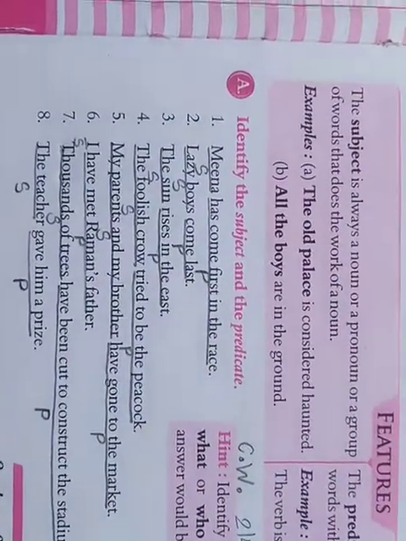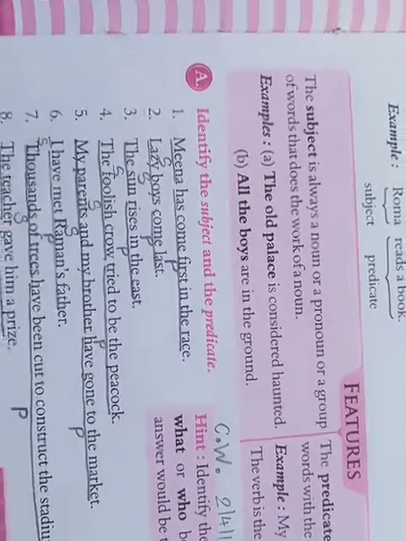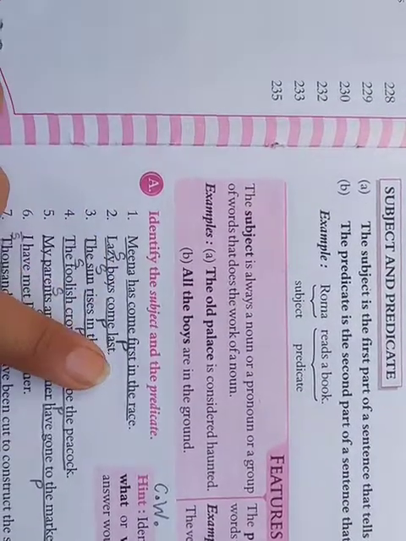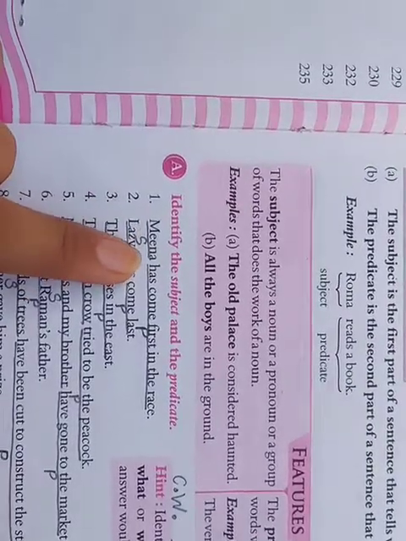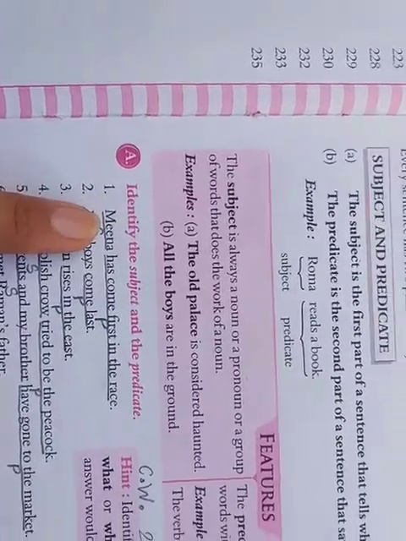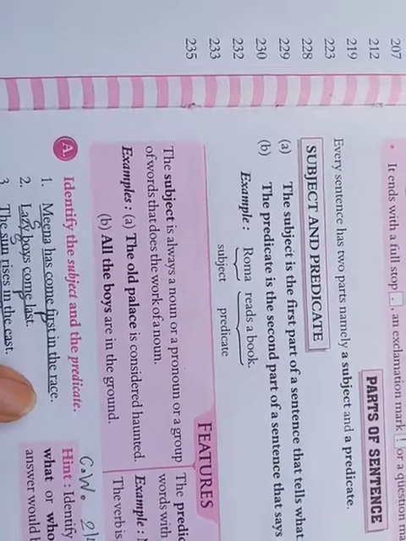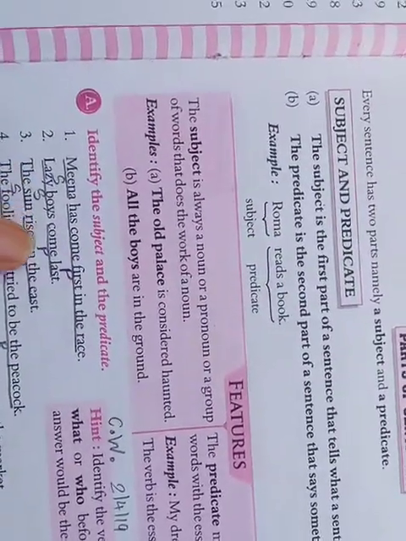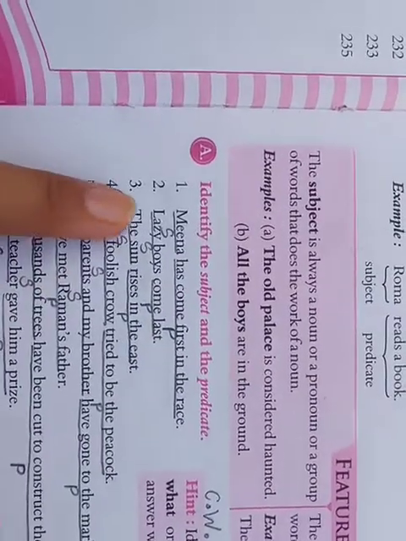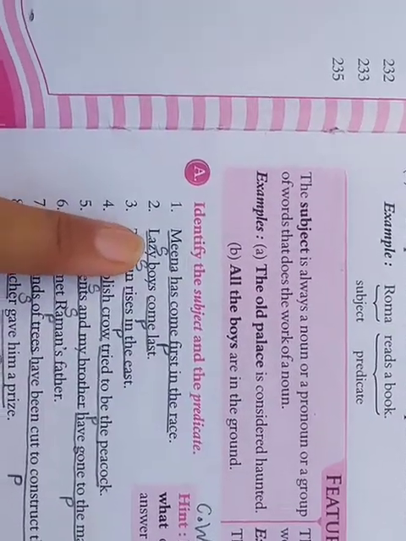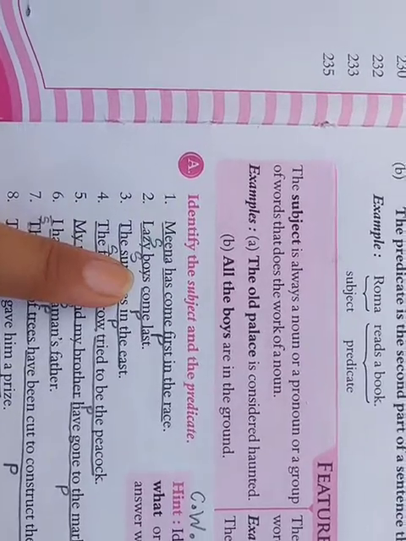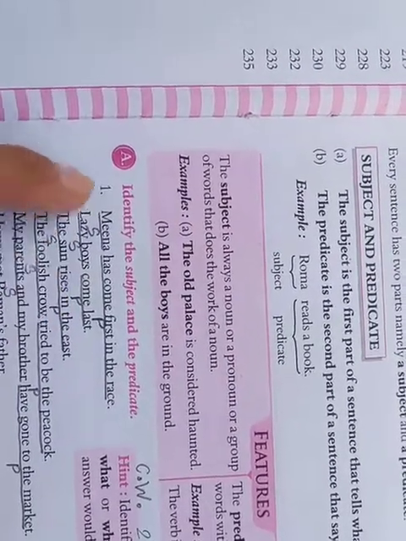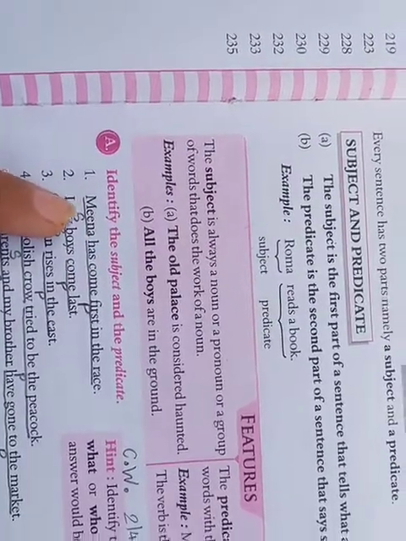Some exercise about subject and predicate. Meena has come first in the race. So here, who is the doer of action? Yes, Meena. And has come first in the race is predicate. Lazy boys come last. Lazy is an adjective. But for what we have used lazy? That is boys. So lazy boys, here we will consider the whole as a subject.